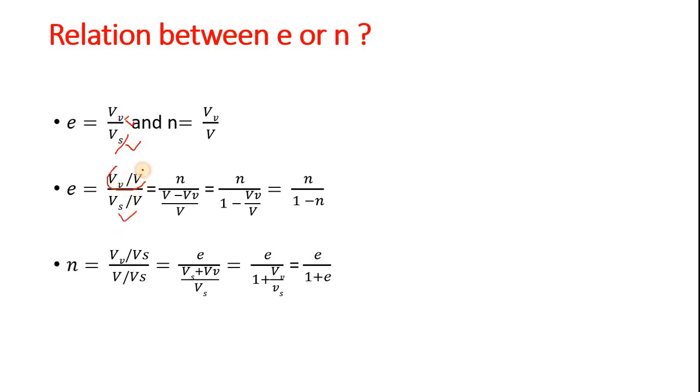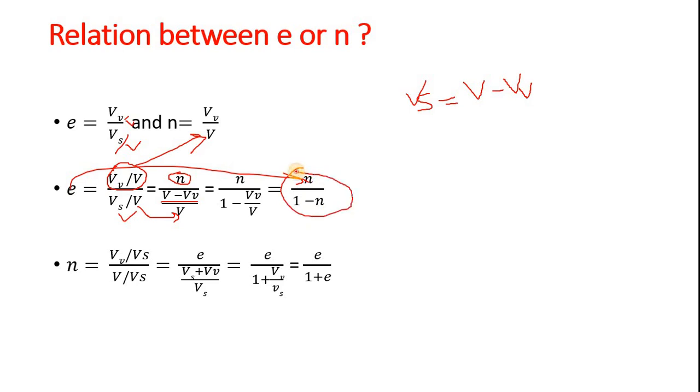We know volume of void divided by total volume means n, and volume of solid is equal to total volume minus volume of void. You can see here total volume minus volume of void, divided by total volume. When you separate this, you get 1 here, and volume of void divided by total volume, which is also n. In this way you get e equals n divided by 1 minus n.